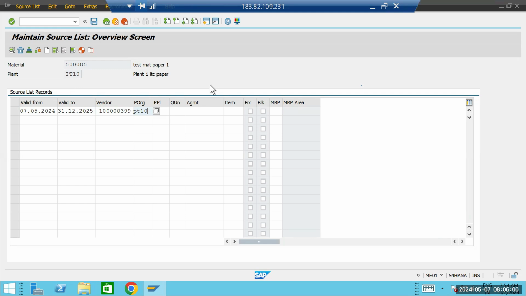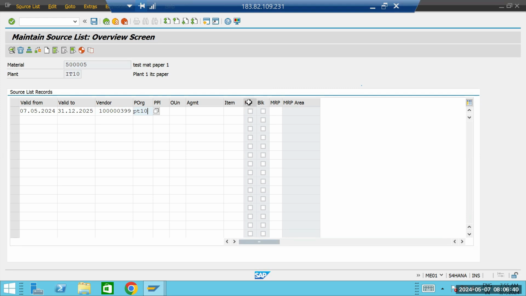So here there are some important terms. First thing, you can see there is a fixed indicator, fixed source of supply. Let's say if you want to create an automatic purchase order, from the purchase requisition you can create a purchase order. And let's say if in the purchase requisition the vendor is not there, if you have a fixed vendor over here, then in the purchase order by default it will take the fixed vendor.